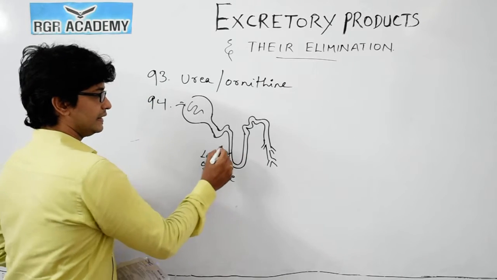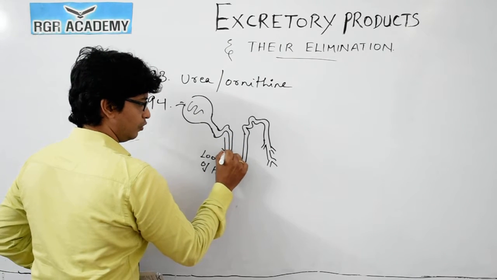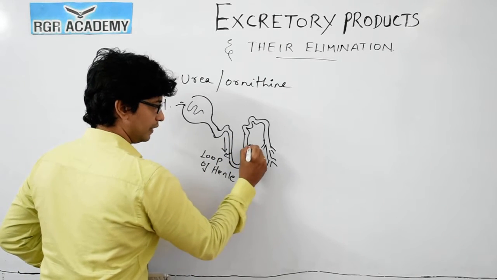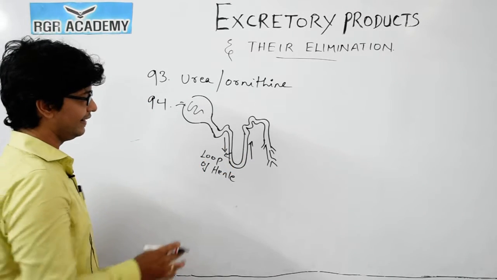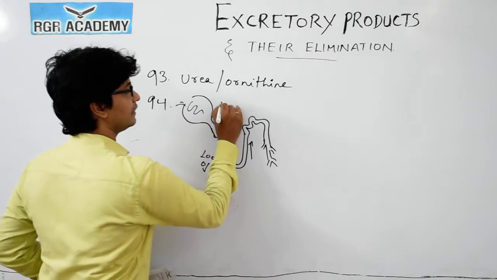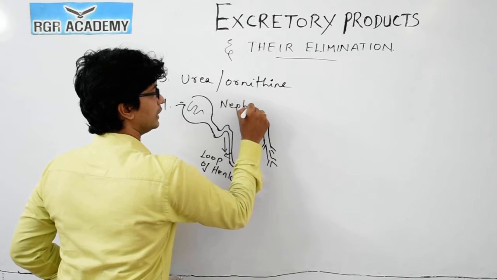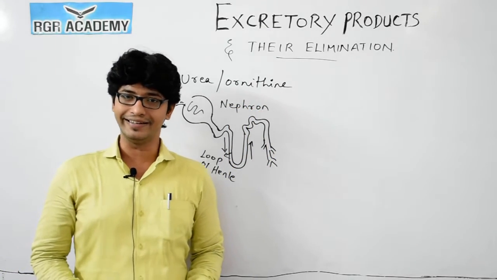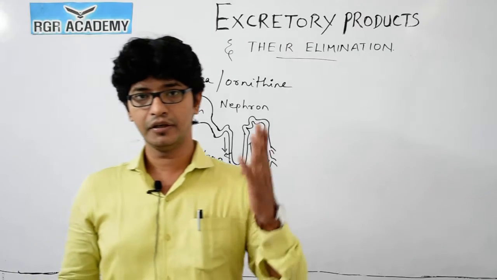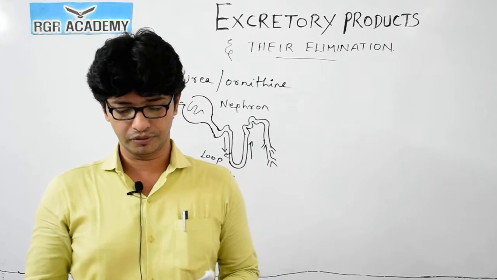Loop of Henle: this is the descending loop, this is the main loop, and this one is the ascending loop. So this structure we call the loop of Henle, and this loop of Henle is present in the structure called the nephron. The nephron is the structural and functional unit of the kidney. So the correct option is 4 for question 94.